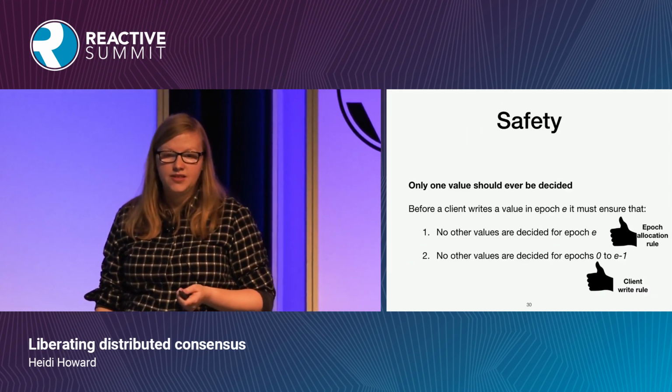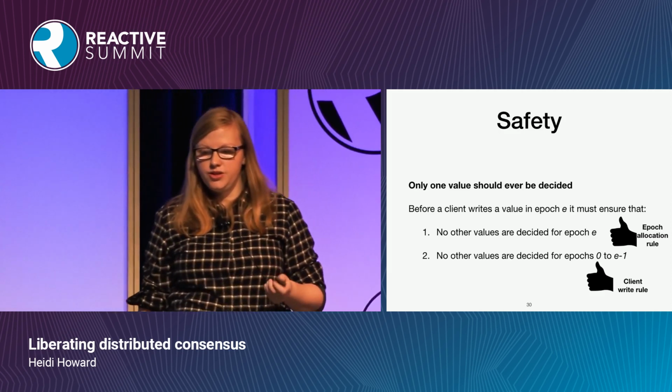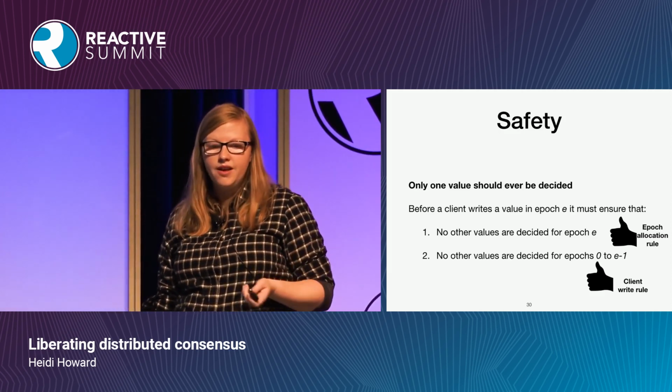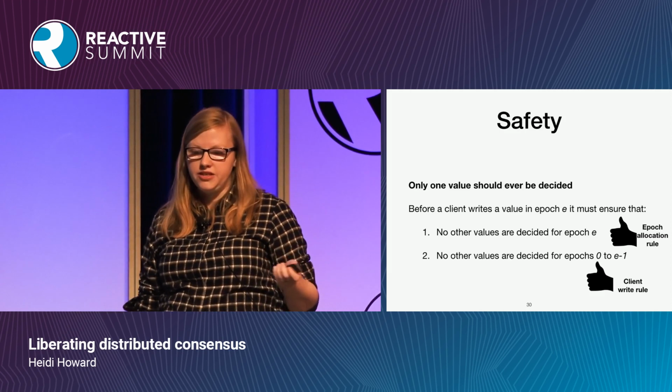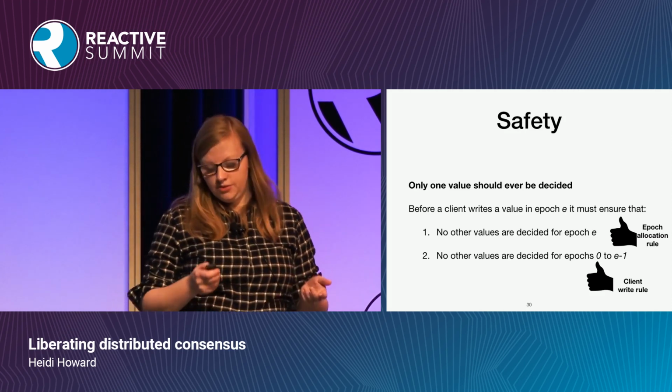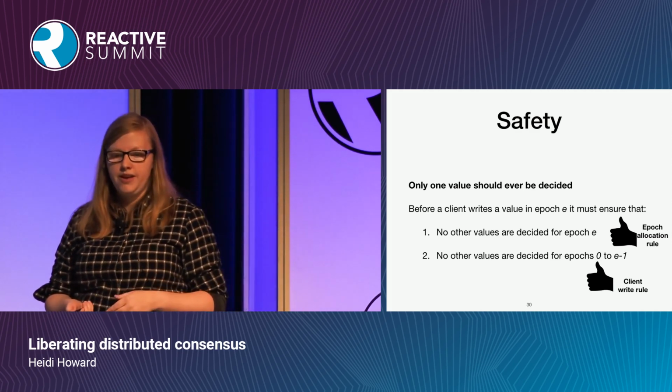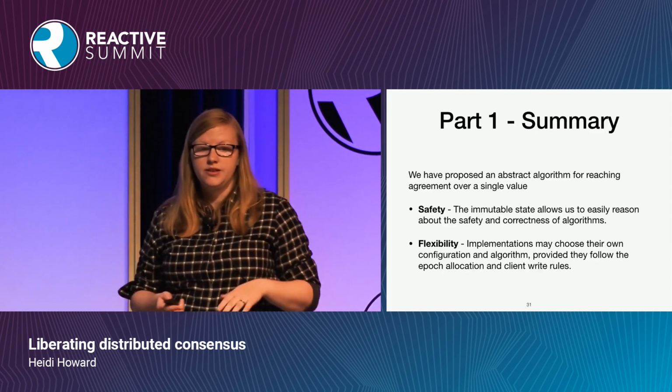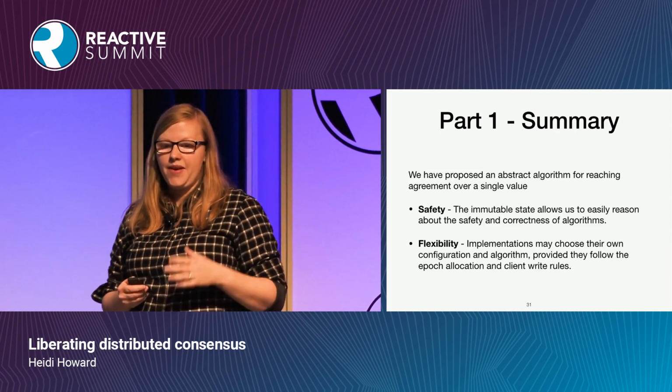And now we've been able to satisfy those safety requirements using these two rules: the epoch allocation rule that deals with conflicting decisions in the same given epoch, and the client write rule that deals with conflicting decisions across epochs. So I'm going to take a quick step back and see what we've actually done there.